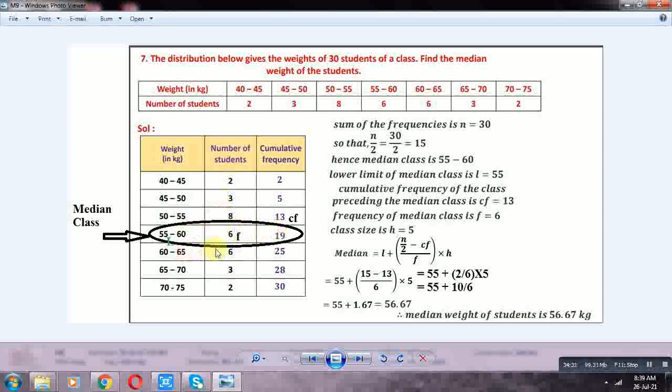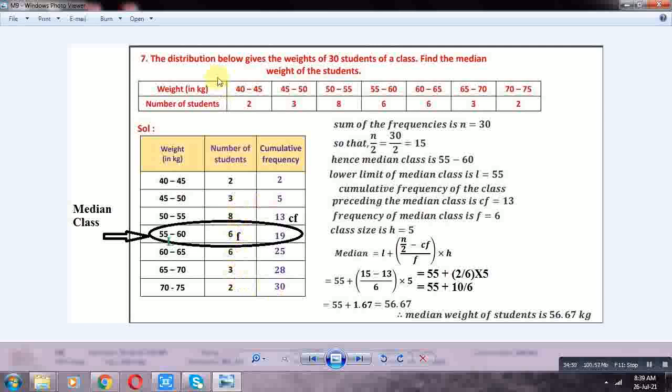Sum of all frequencies 2 plus 3 plus 8 plus 6 plus 6 plus 3 plus 2 is 30. So this is equal to the last cumulative frequency. Sum of the frequencies n is equal to 30. So n by 2 is equal to 30 by 2, 15. 15 lies on which cumulative frequency? 19. So 19 is class 55-60. This is the median class.